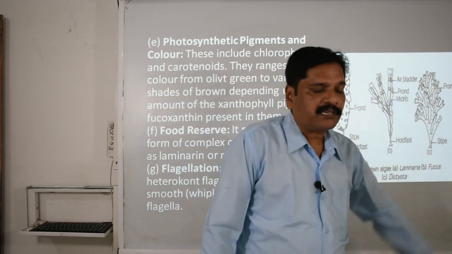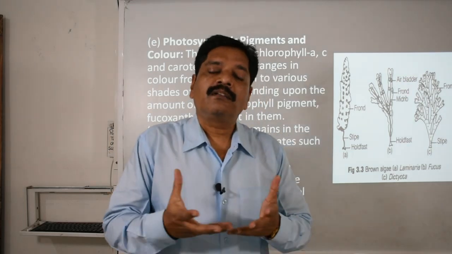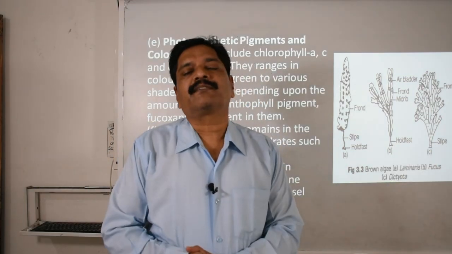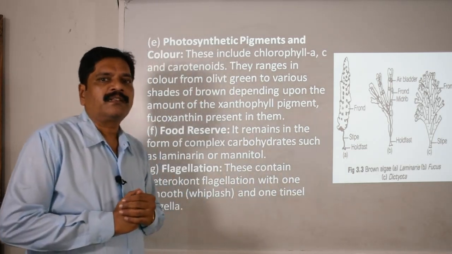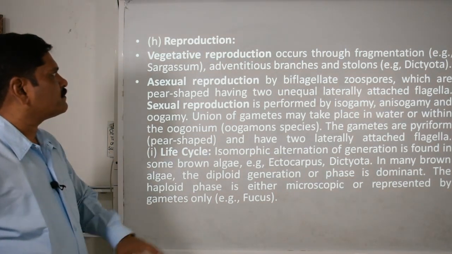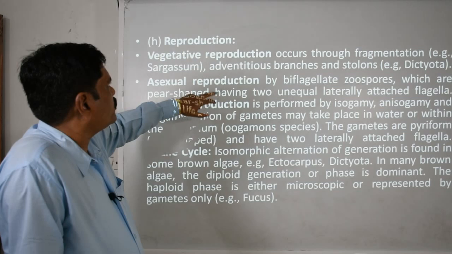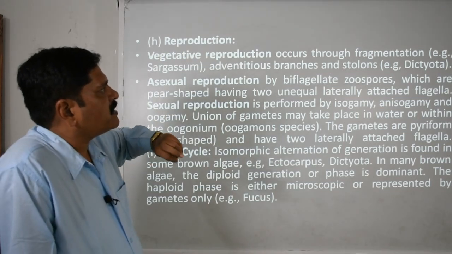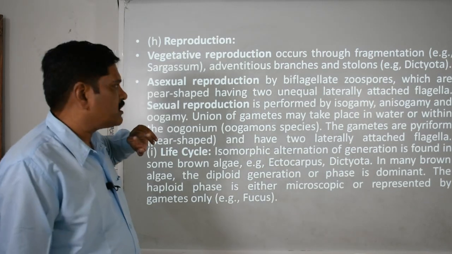This is the branched kelp there. In general, this broad photosynthetic surface is helpful for trapping and absorption of sunlight. Clear? Now we are going to reproduction. Vegetative reproduction is again common: fragmentation, adventitious branches, stolons are there, no need to describe.